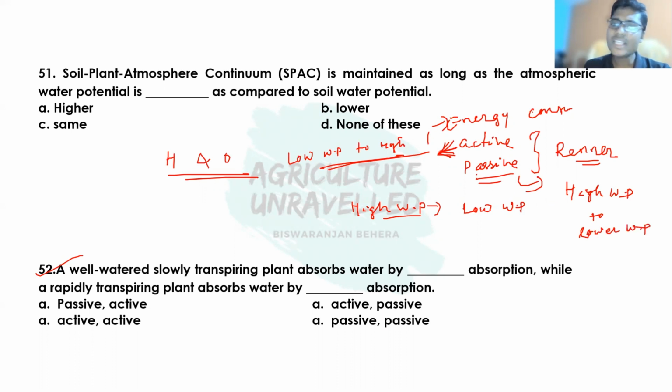Then how does this active absorption occur? Active absorption occurs due to root pressure. Then what is root pressure? Root pressure is developed due to osmotic pressure plus matric pressure. What is osmotic pressure? What is matric pressure? And along with that, what is the cell water potential concept that we have already discussed in the last class?